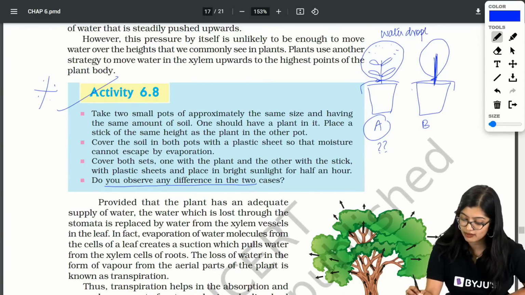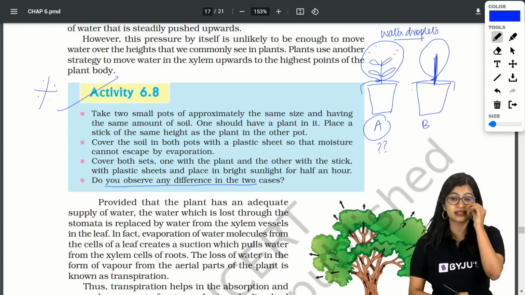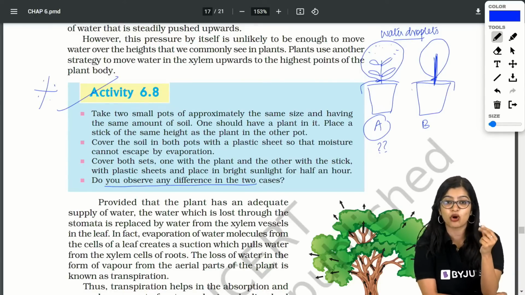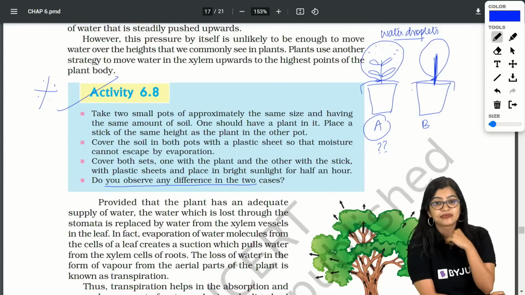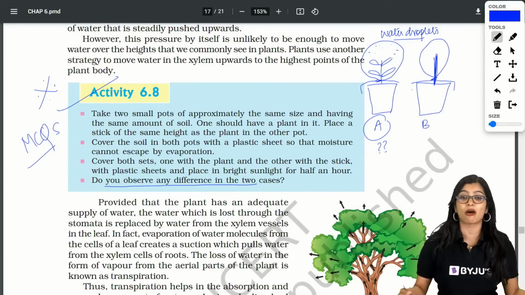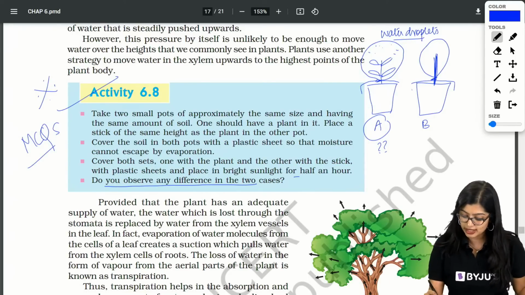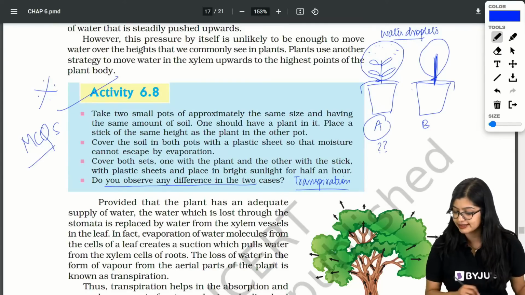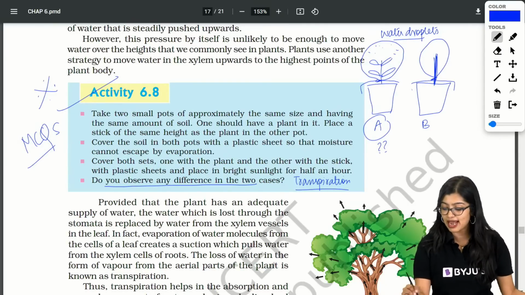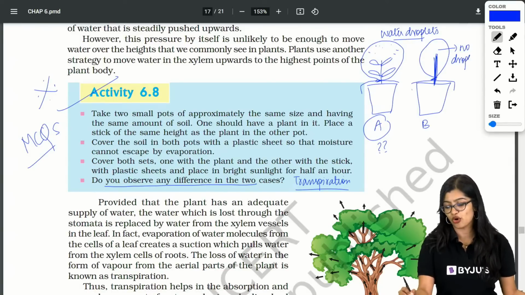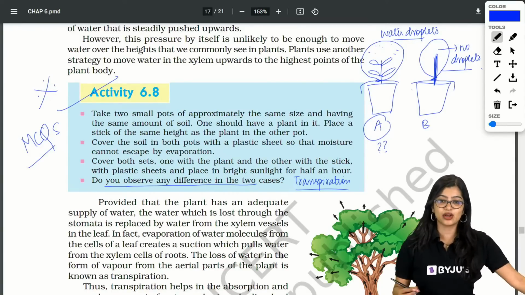Can you tell me why we will observe water droplets? I'm drawing this for your understanding so that you all understand faster. This can come in MCQs. Mostly the MCQs will come in this format only. Very good, it is because of transpiration. Transpiration is the reason. But in B, no plant is there and no evaporation will take place, so we see that there will be no droplets.